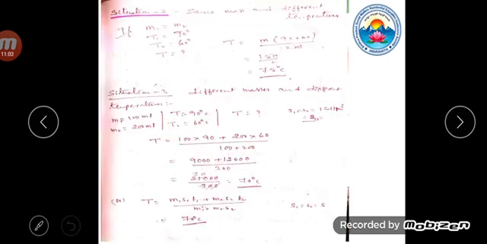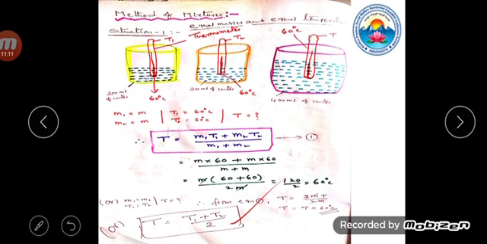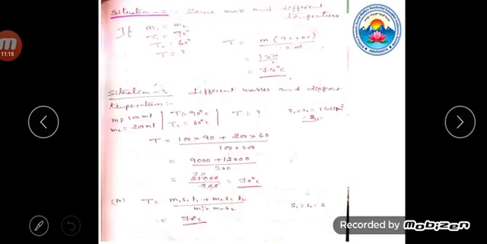The next condition is situation 2: same mass and different temperatures. In the last situation, situation 1, we had equal masses and equal temperatures. In this situation, the mass is the same but the temperatures are different. M1 is equal to M2, that is M. T1 is equal to 90.